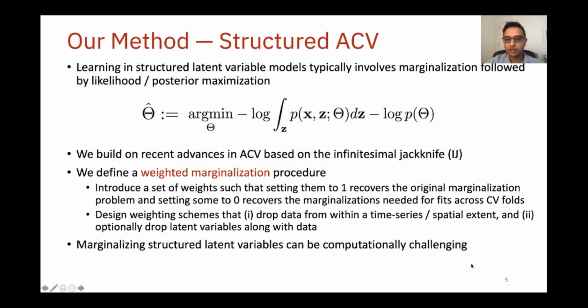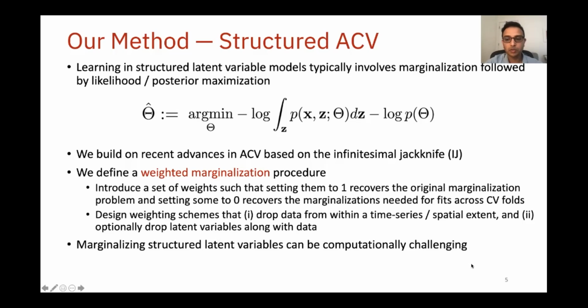We also note that marginalizing over structured latent variables can pose computational challenges. In particular, naive marginalization procedures can require exponential computation. Crucially, our weighted marginalization procedure is able to exploit efficient dynamic programming algorithms when they exist for the original marginalization problem.